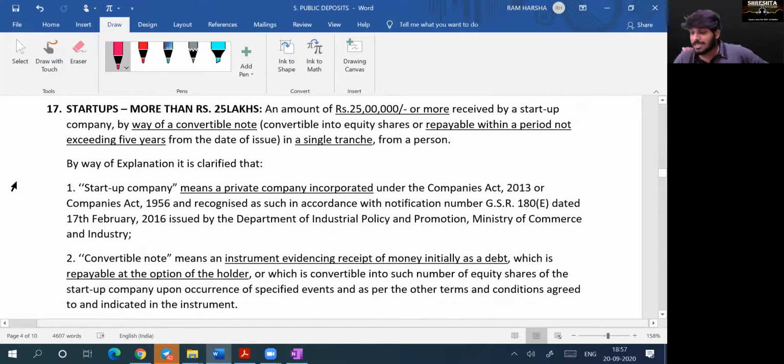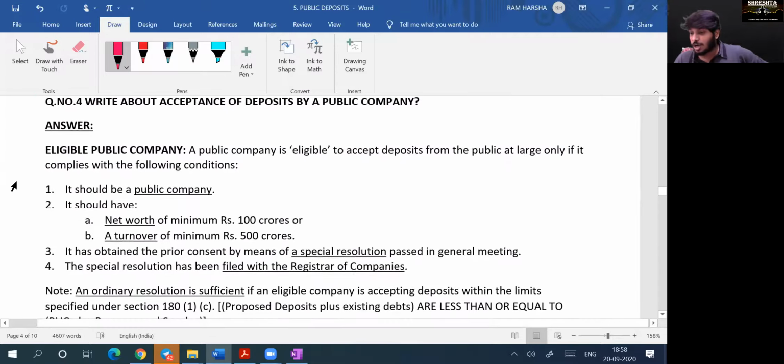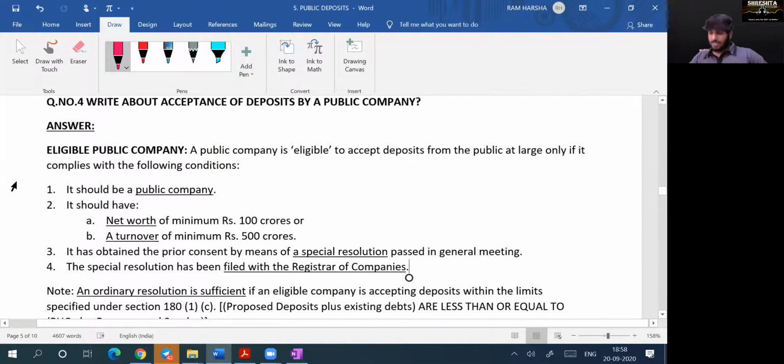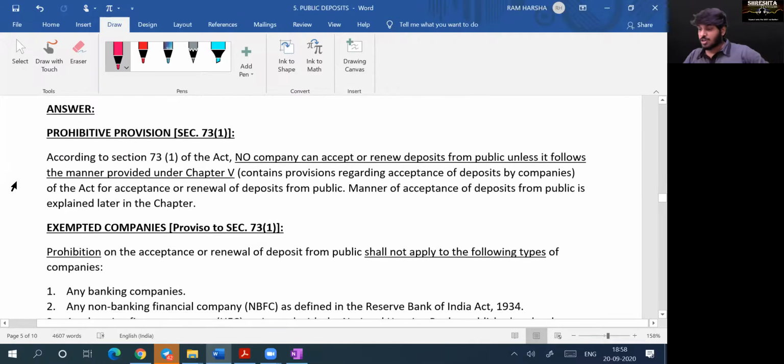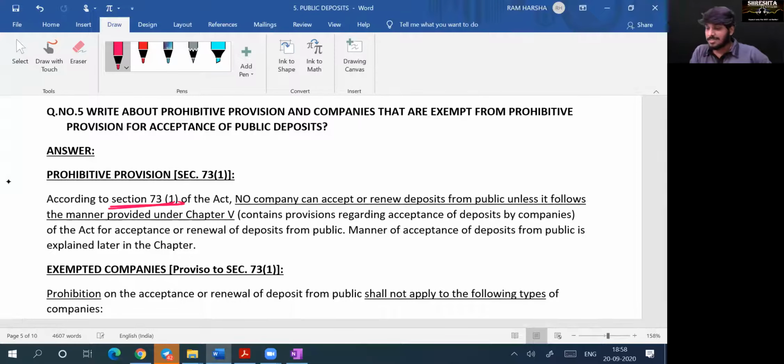Now, which companies are permitted and which companies are not permitted? Let us discuss Section 73. Section 73 starts with a negative framing: no company can accept deposits from the public. The section itself straight away starts with a negative framing.